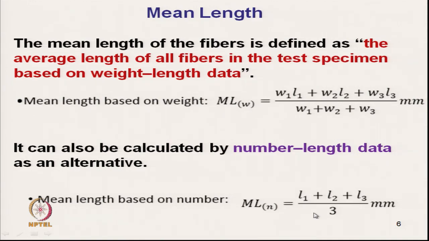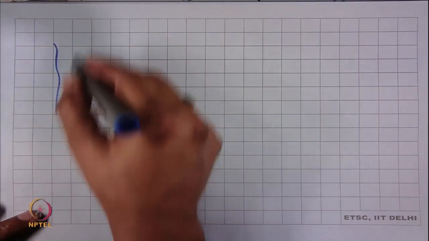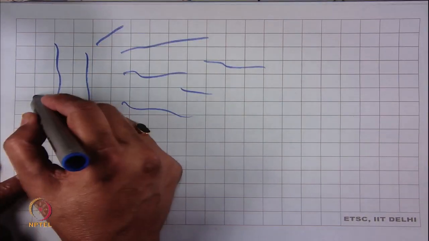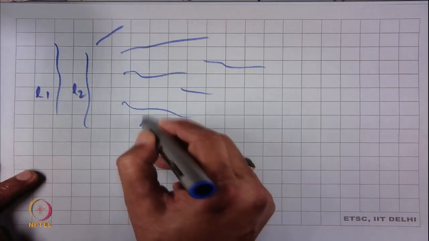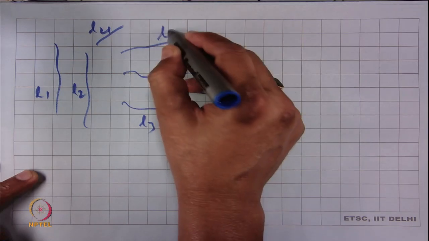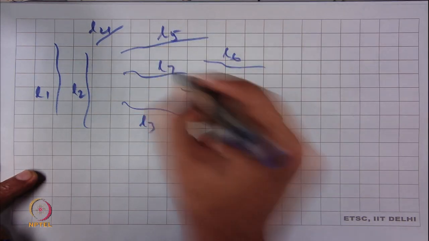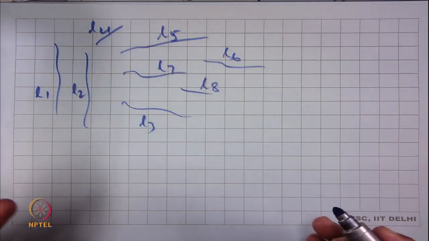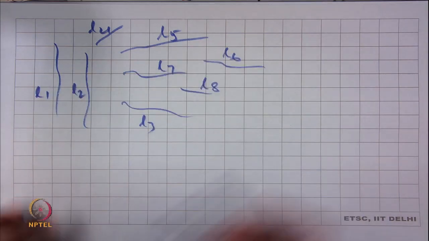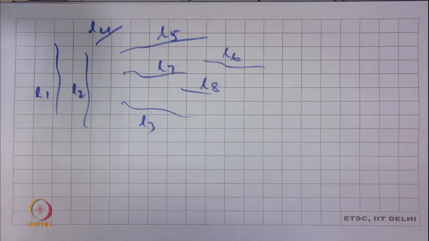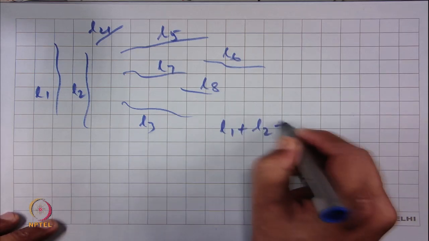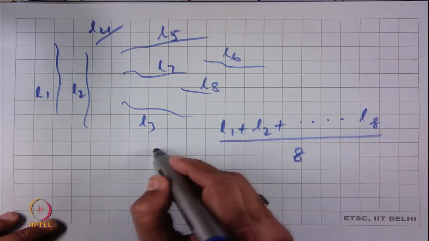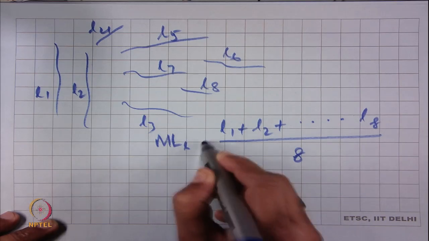Now, let us see once again. Suppose we have fibers, these are the fibers. This is L1, L2, L3, L4, L5, L6, L7, L8. So say these are 8 fibers and you want to know the mean length. It is very simple, you just add and then divide by the number of fibers. So this is L1 plus L2 up to L8, divided by 8. This is the mean length.